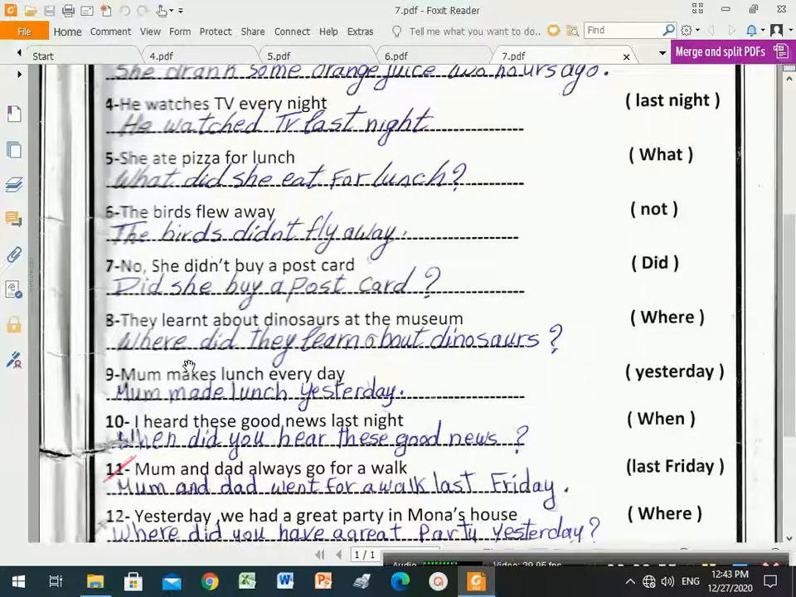So the question is: where did they learn about dinosaurs? Of course, the answer will be at the museum. Number 9.